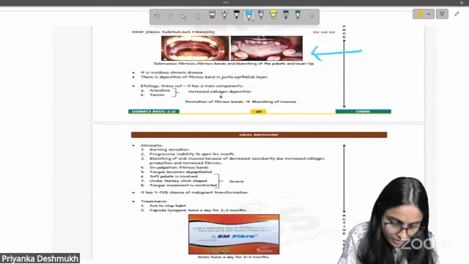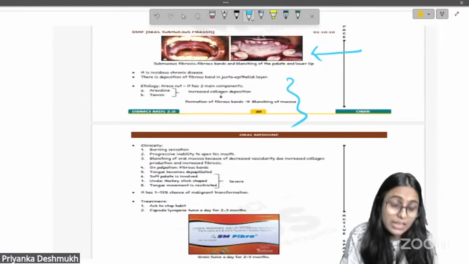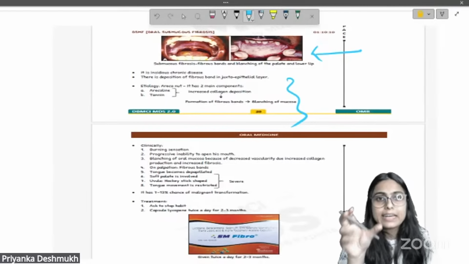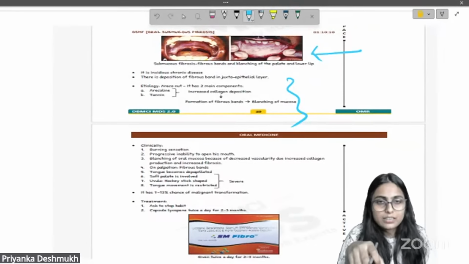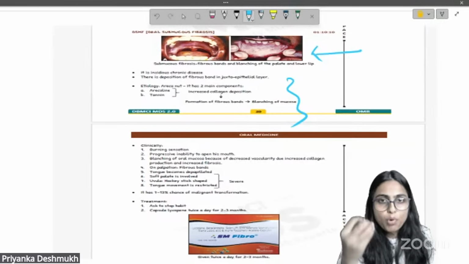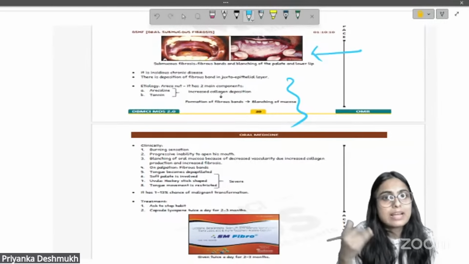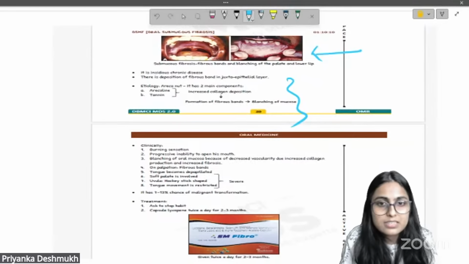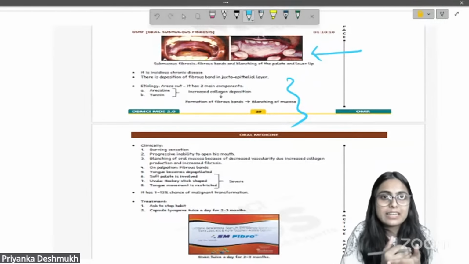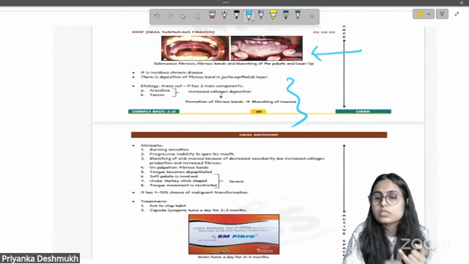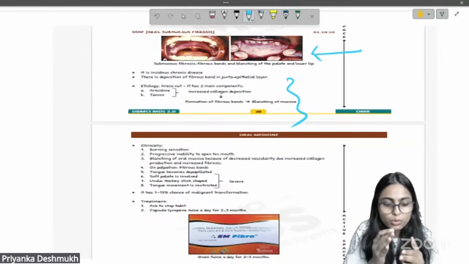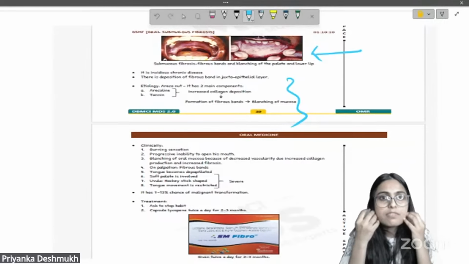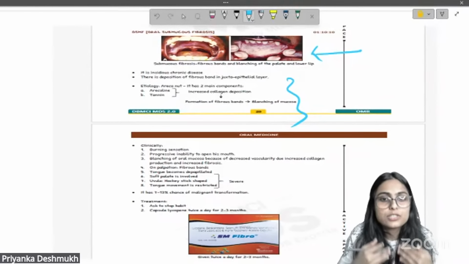For OSMF, the main component in tobacco or areca nut is arecoline and tannin. These two are the important components that increase collagen deposition. Collagen deposition increases, and then among the clinical features you see in OSMF is blanching of oral mucosa. What is the main cause of blanching? It is decreased vascularity due to increased collagen production, right?